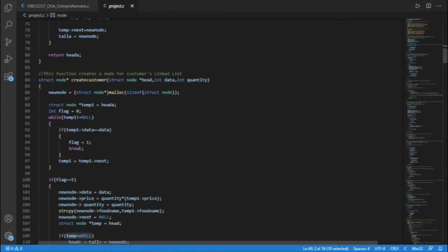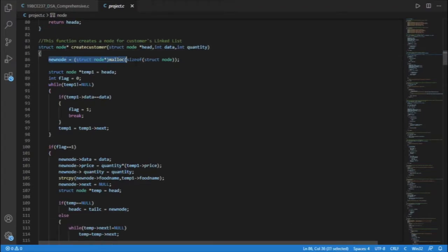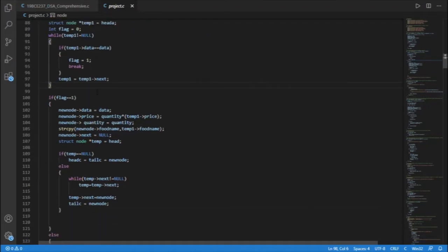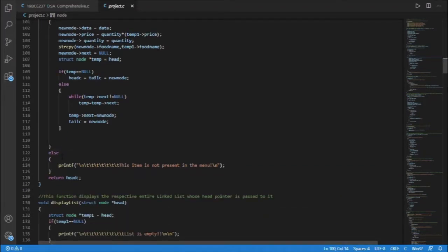Similarly, this is the create customer function, which creates a node of the customers linked list. It takes arguments like head, data, and quantity. Creation of the linked list is the same as seen in the above function, but here we check if the data entered by the customer is present in the order menu or not. This while loop is for checking whether the data exists or not. If flag is 1, that is, if the data exists in the order menu, if the order placed is correct, then a new node will be created. Else, if flag is not 1, then we will print that this item is not present in the menu.